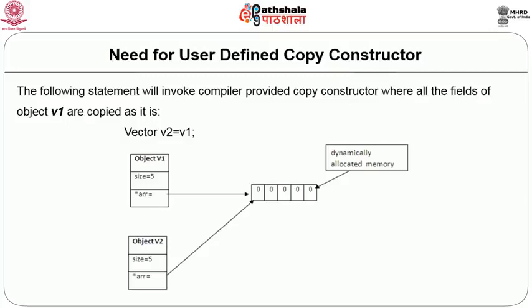So, to solve this problem, we will have to define our own copy constructor, and we need to define it in such a way that it does a deep copy of the original object.